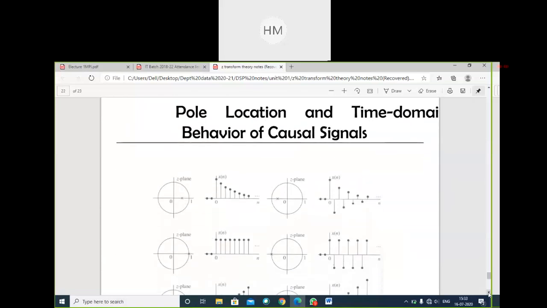Pole location and time domain behavior of causal signals. In this diagram, you can see it very easily. Z plane. Which type of signal is this?